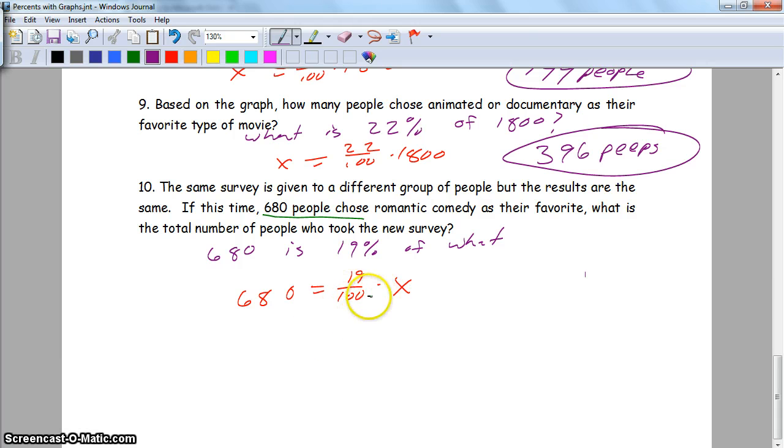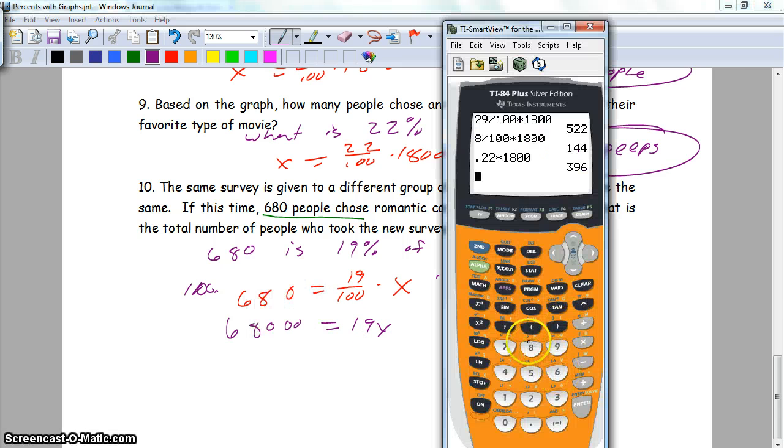What I'm going to do is multiply by 100 on both sides first. 68, 0, and 2 more zeros. That's 68,000 equals 19x. And then I'm going to take 68,000 divided by 19. And I got approximately 3,570. Now here's the thing, y'all.